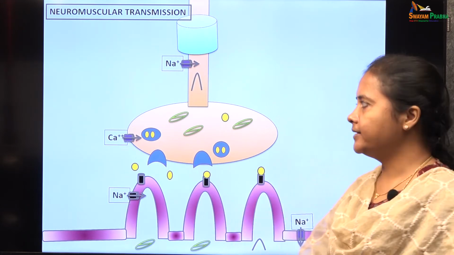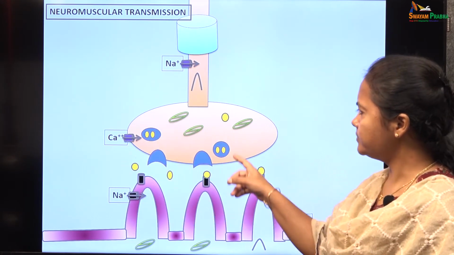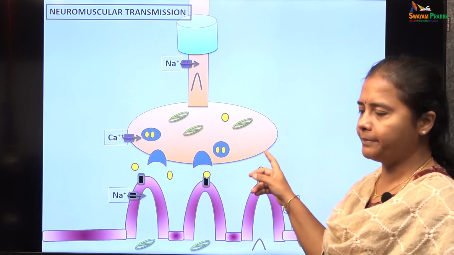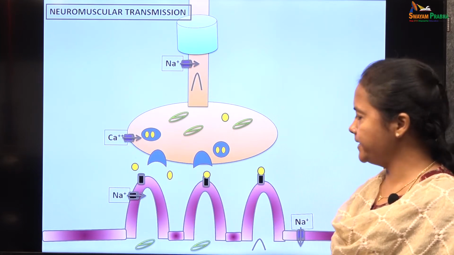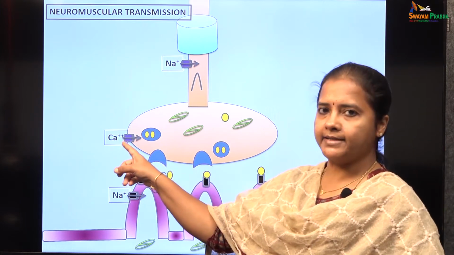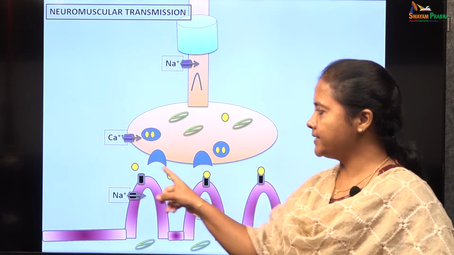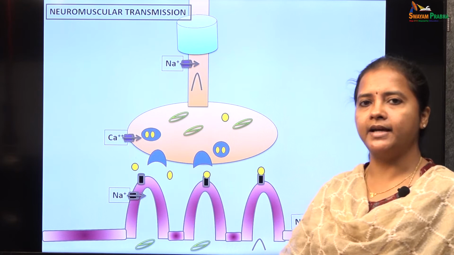So, to recollect the steps of neuromuscular transmission, this picture shows the ends of the neuron, the presynaptic nerve terminal and the postjunctional folds in the neuromuscular junction, with the nicotinic acetylcholine receptors and the voltage gated calcium channels present in the presynaptic nerve terminal, and the vesicles loaded with the neurotransmitter which is acetylcholine.